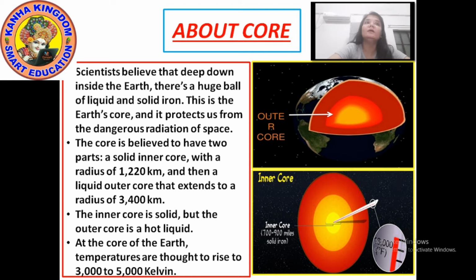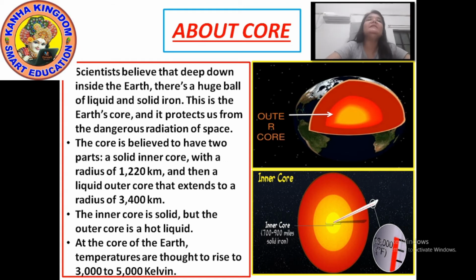When they started studying the earth, scientists believed that deep inside there is a huge ball of both liquid and solid, and this ball is the earth's core.